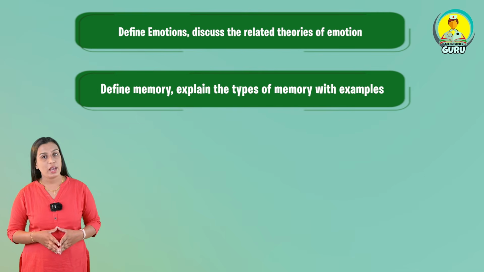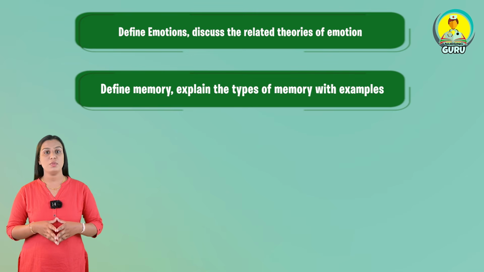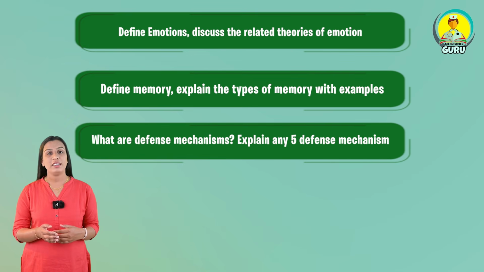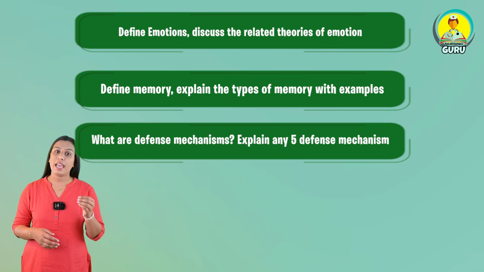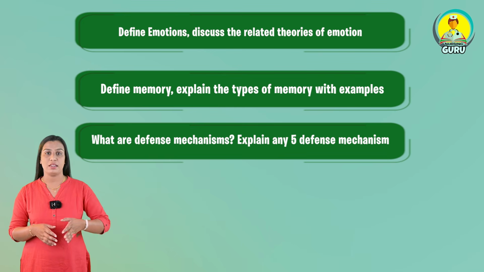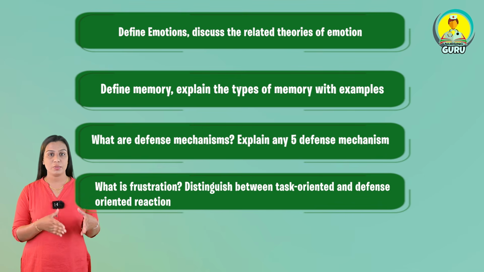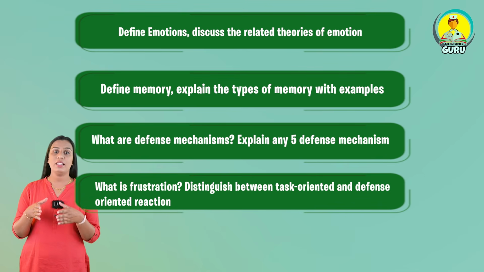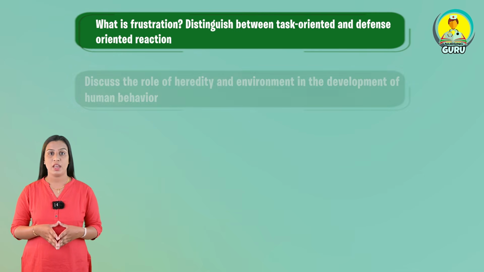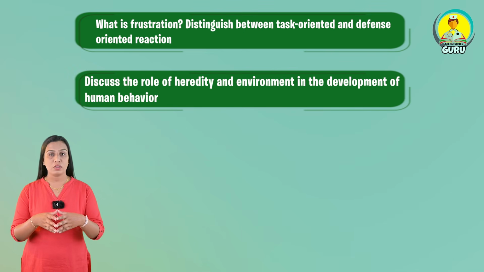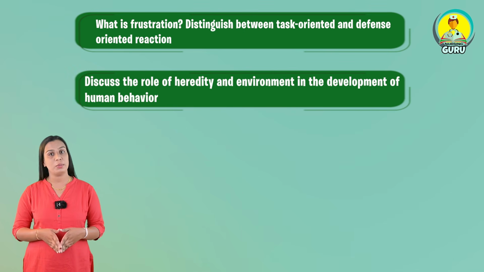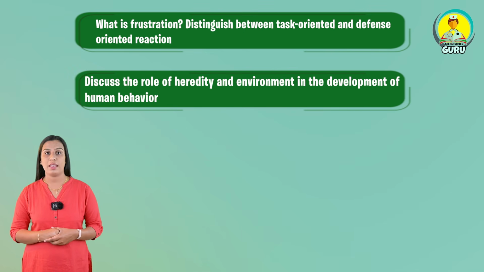Another one, define memory and explain the types of memory with examples. Another question is, what are the defense mechanisms and explain any 5 defense mechanisms. Next question, what is frustration and distinguish between task-oriented and defense-oriented reactions. Another question is, discuss the role of heredity and environment in the development of human behavior.